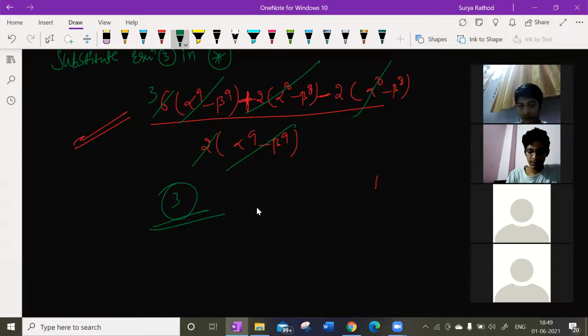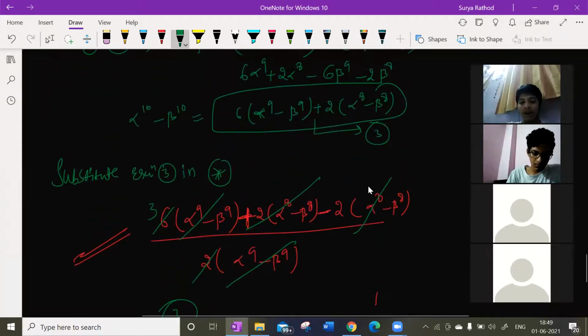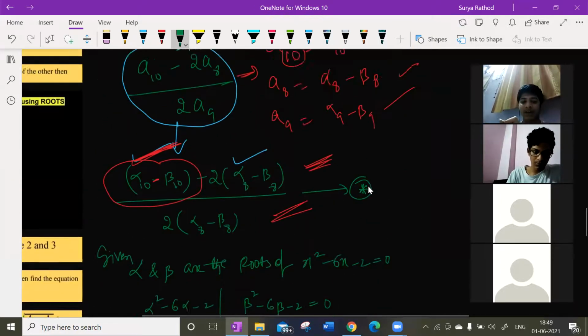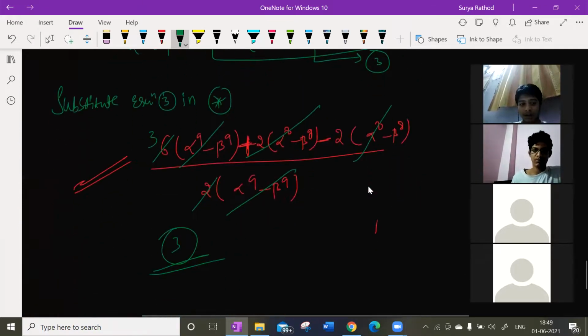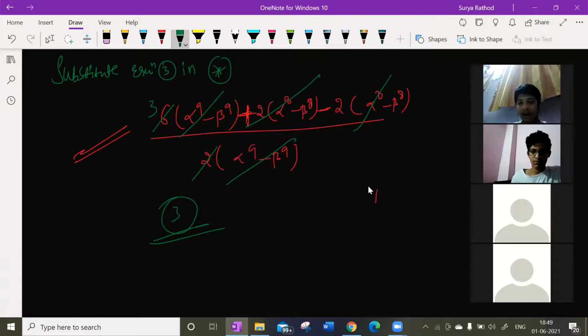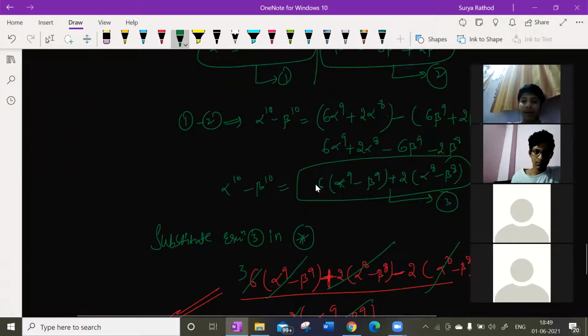You said what? 3 here? Yes, sir, 3 only. Sir, till equation 2, I did the same method, sir. Next onwards, I did another method, sir. Okay, what did you do after this? Sir, I got the same only, sir: 6a power 9 plus 2a power 8. Sir, you took alpha and beta, I took a, sir.